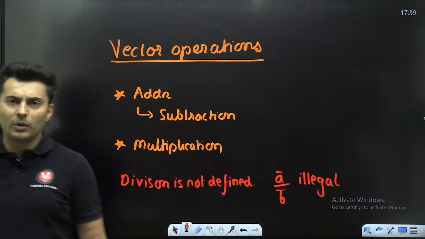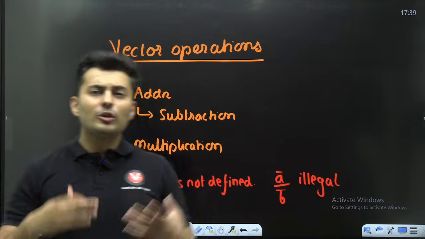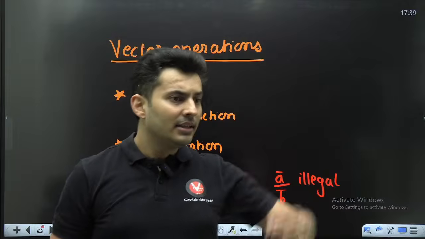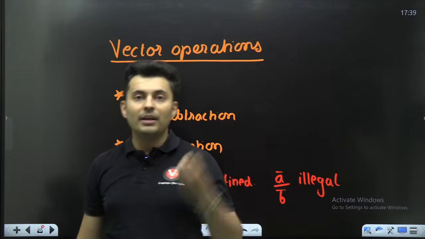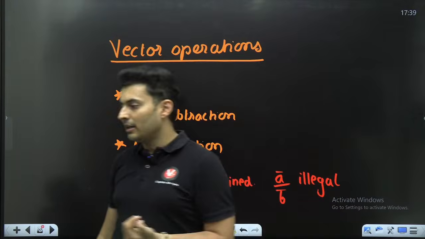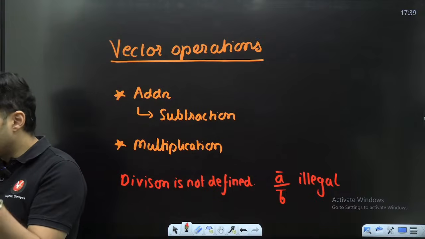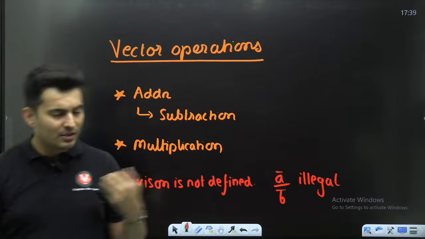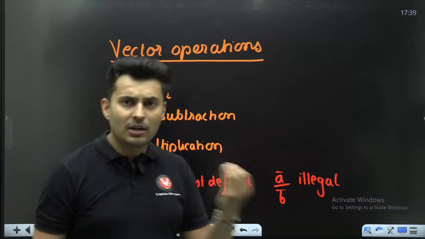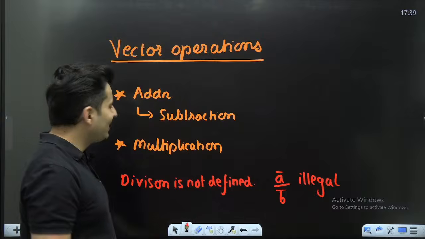It is not allowed, because there is no need of division, or rather there is no quantity which is obtained using division of vectors that can be defined properly. That's the reason why we do not divide vectors. Multiplication is fine. Addition and subtraction are also fine. Why did I put subtraction below addition?